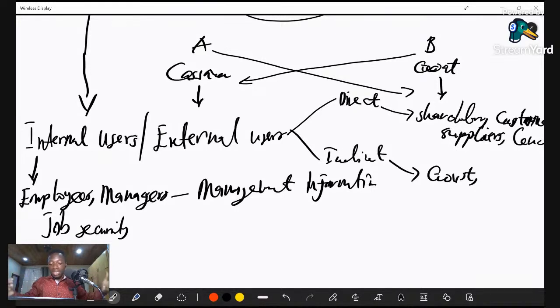As I said, managers, the information that they might need, because they are those who prepare the financial statement, they might also need what we call the management information systems. Actually, that's what they might need most.